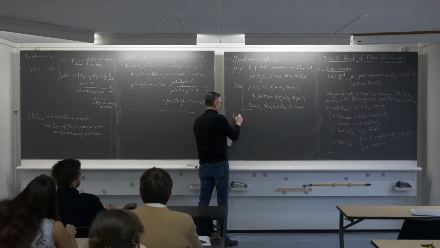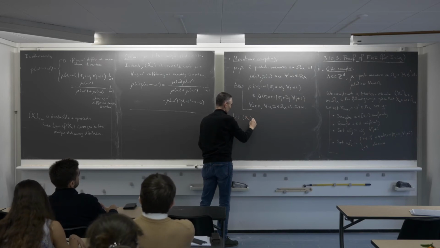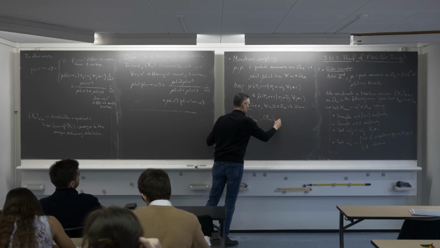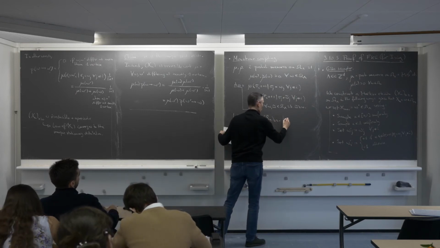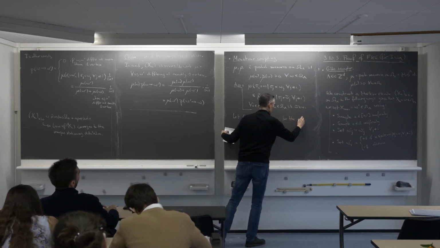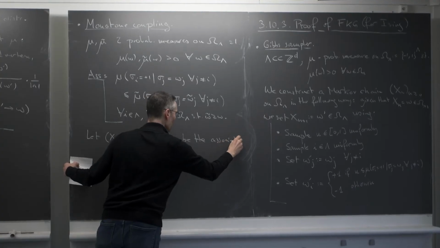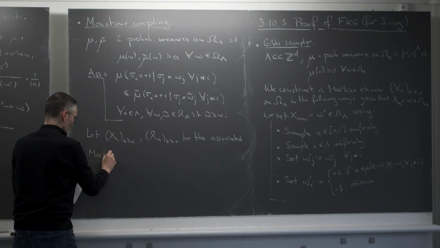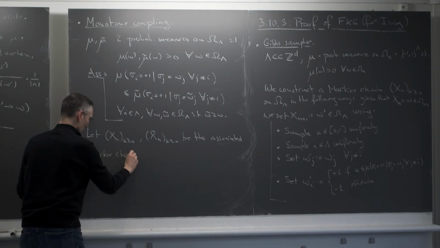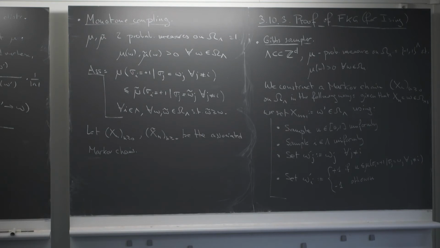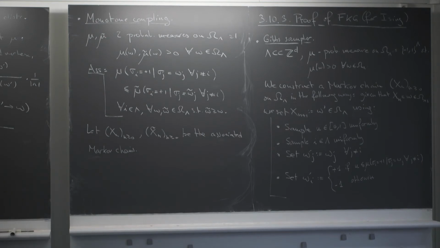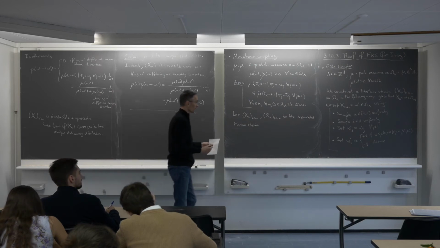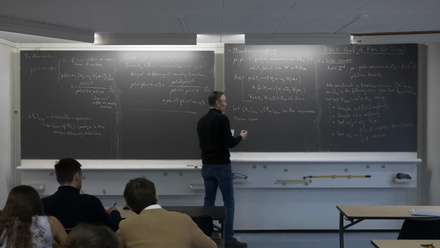So let xn and xn tilde be the corresponding Markov chains, so the associated Markov chains, as explained before. And what I want to do is construct the two chains xn and xn tilde on the same probability space so that I can compare them. So I want to introduce a coupling of the two chains.